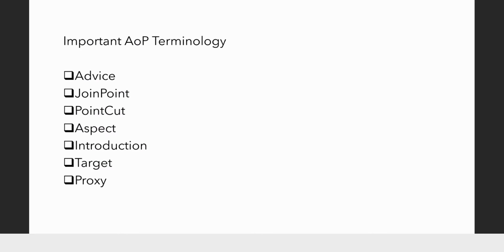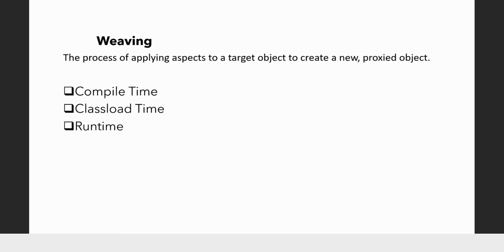So I hope these terminologies are clear to you. If any confusion, let me know. These are all theoretical concepts, but these are very much essential once you start AOP programming with Spring. Do you want me to repeat, or is it fine? Of course, this will be much clearer when we see an example. It will be clearer what is an aspect and what is a pointcut. Okay, so let's move on.